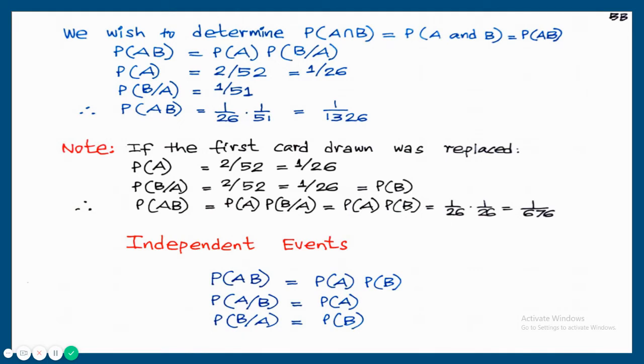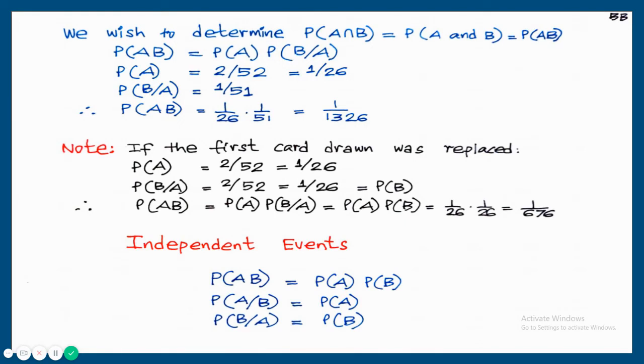Once we got a red ace in the first experiment and we are not replacing that card, the total number of cards is now only 51 and there is only one red ace remaining. So probability of B given A is equal to 1 by 51. So probability of AB is equal to probability of A, that is 1 by 26, into probability of B given A, that is 1 by 51. So the answer is 1 upon 1326.